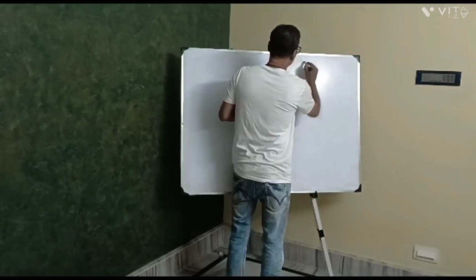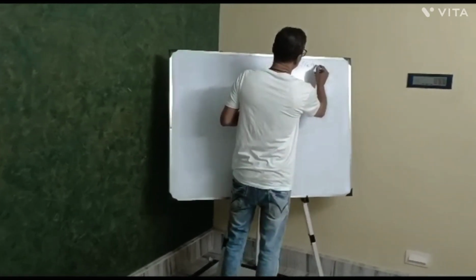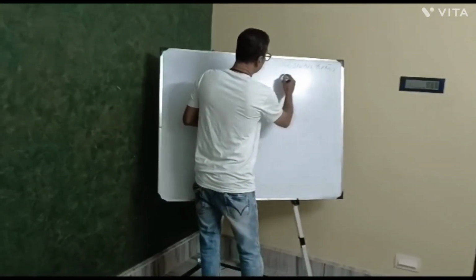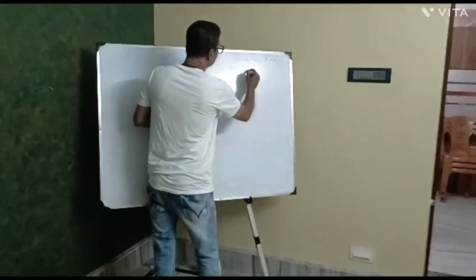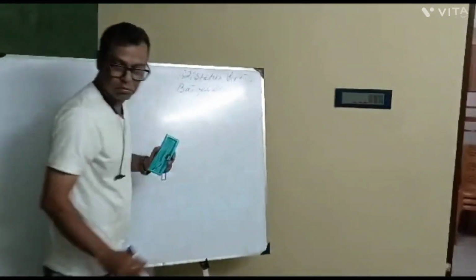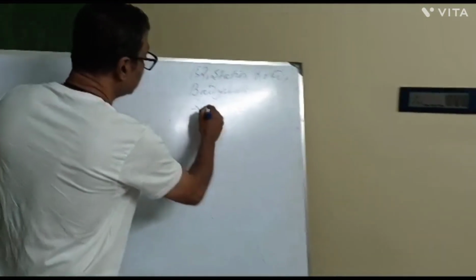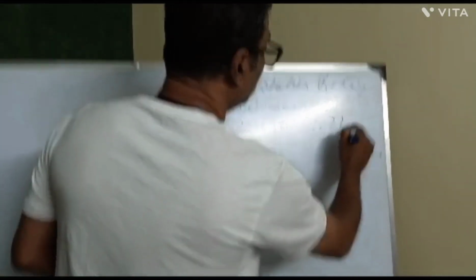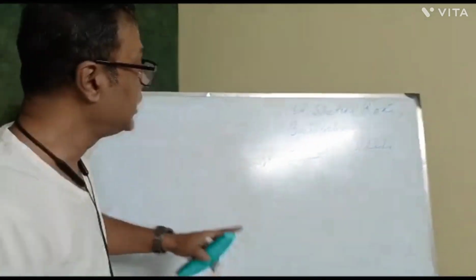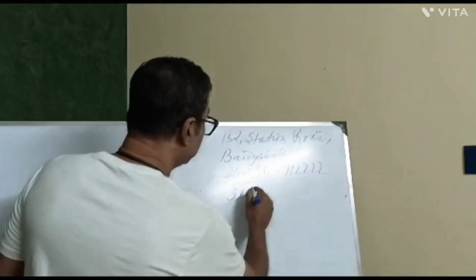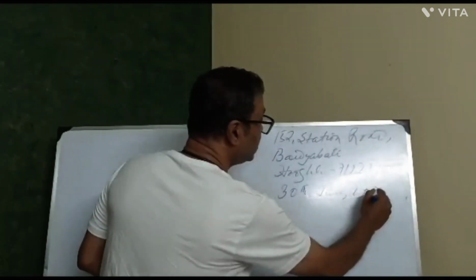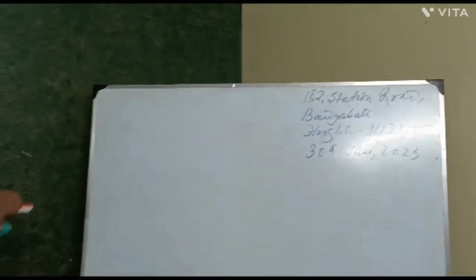For example, again it goes 152 Station Road, Boidovati, Hooghly, 712222, and then leave 1 line and write the date, 30th June 2023. And now comes the receiver's address.